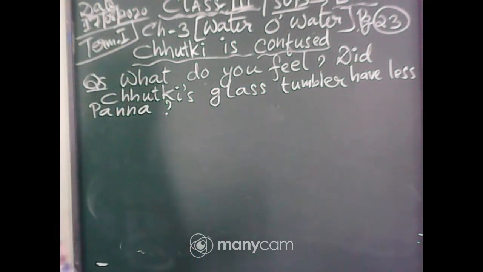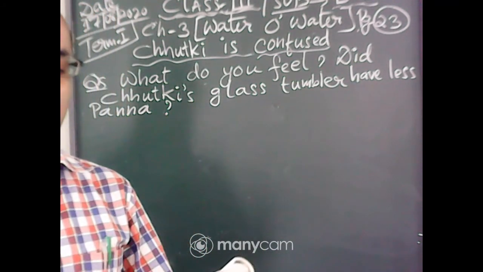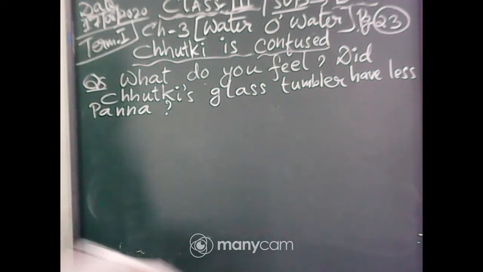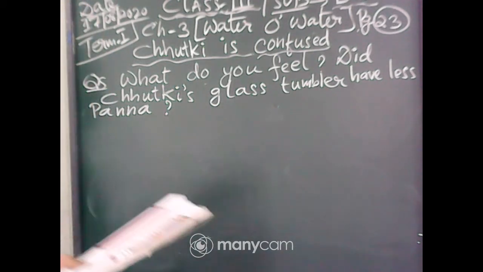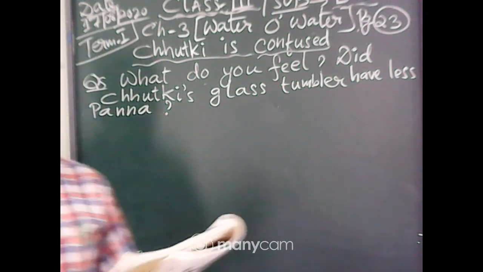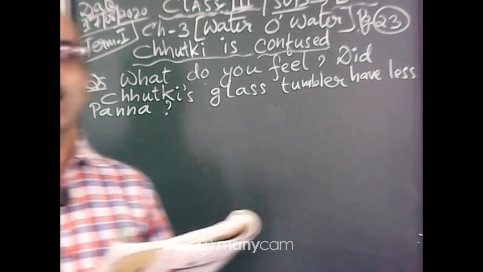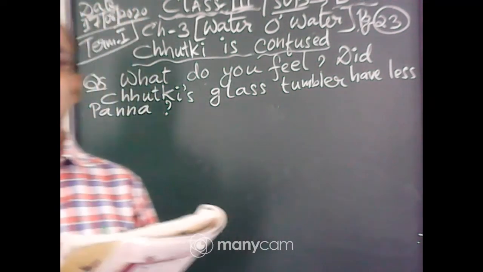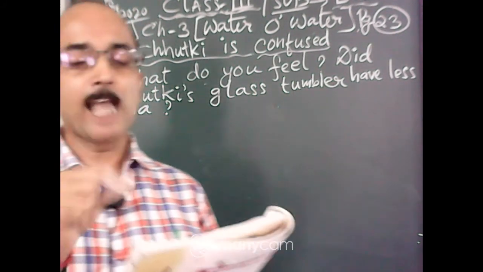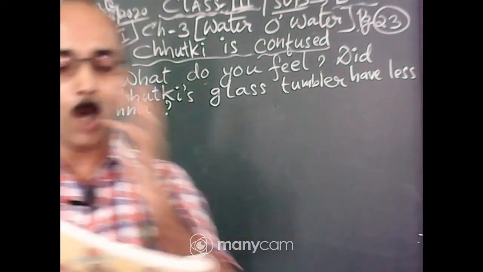You will write in the white space in the book itself, after the question. So the answer will be no, Chutki's glass tumbler did not have less panna. Why? Because see here, the steel tumbler is long in shape, narrow, and the glass tumbler is broad in shape.